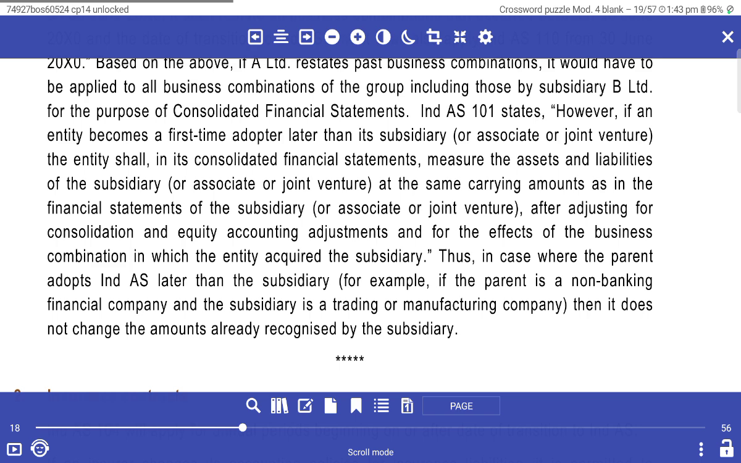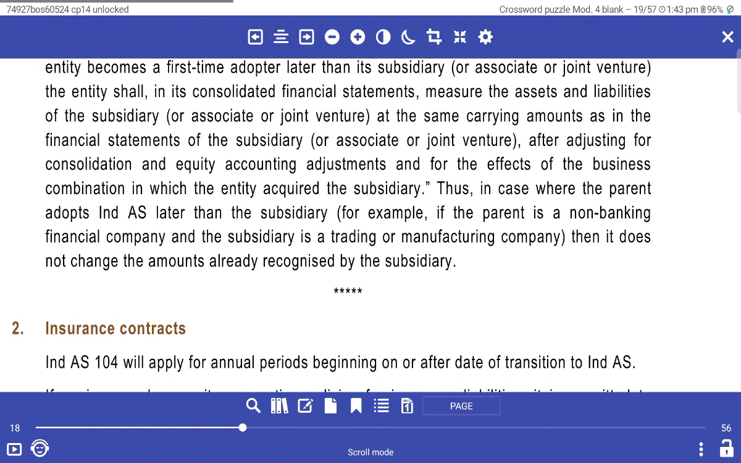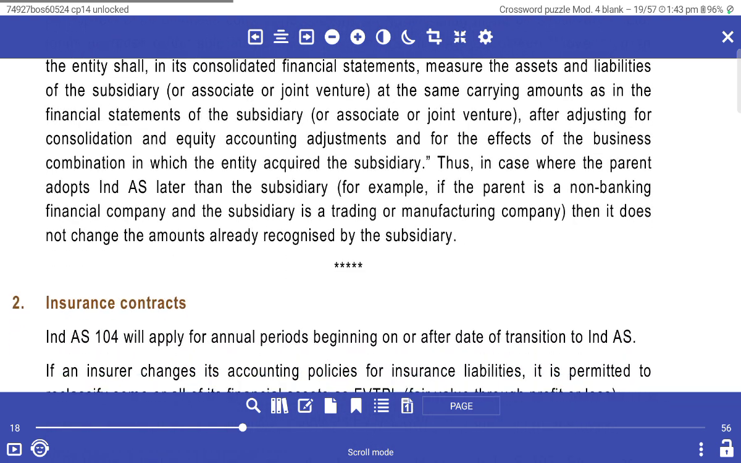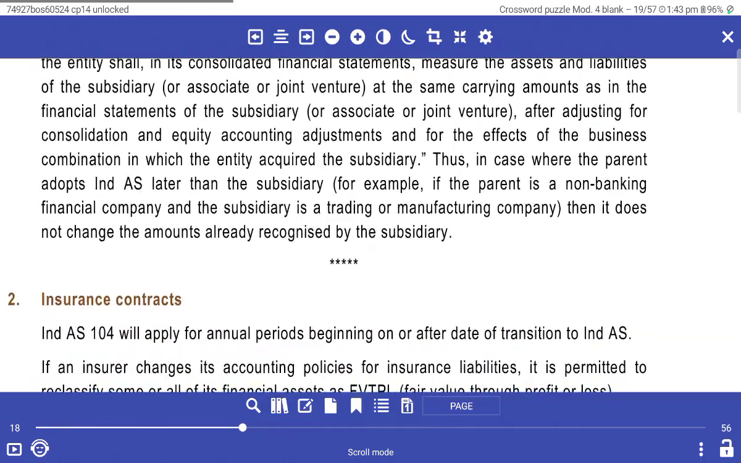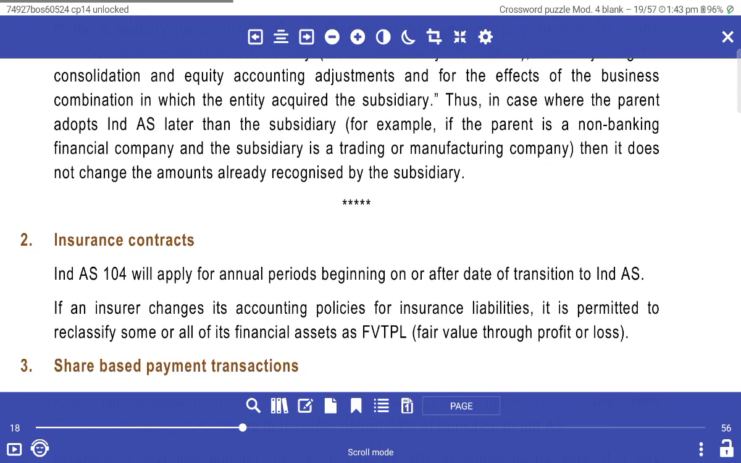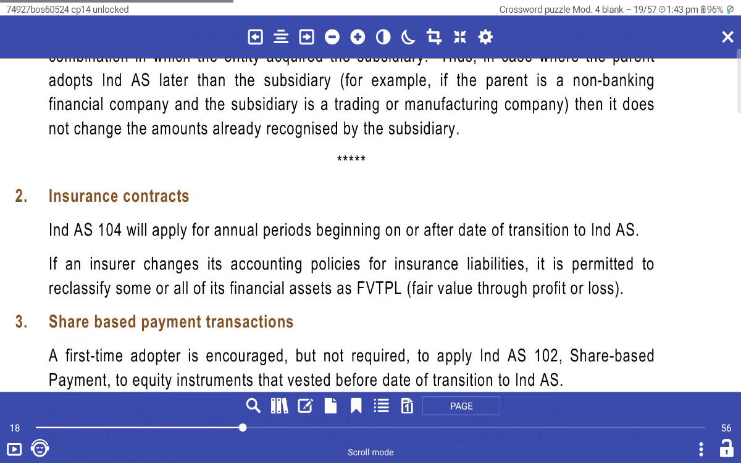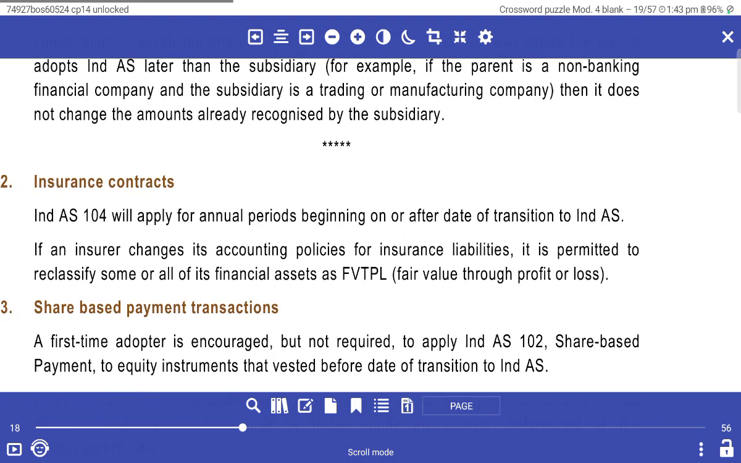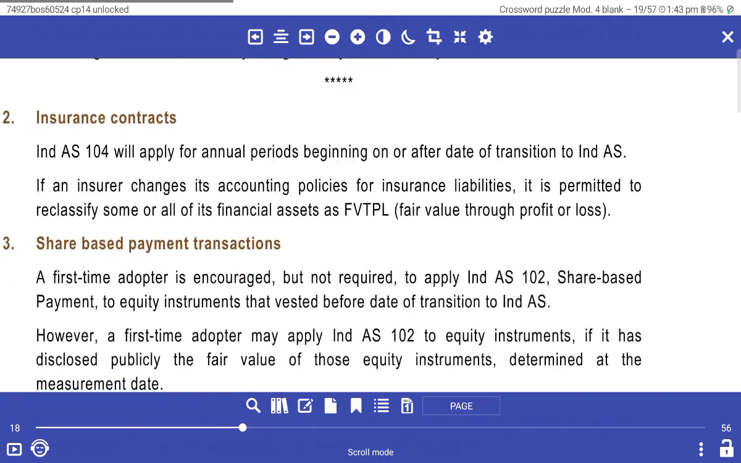However, if the entity becomes a first-time adopter later than its subsidiary, associate or joint venture, the entity shall in its consolidated financial statements measure the assets and liabilities of the subsidiary, associate or joint venture at the same carrying amounts as in the financial statements of that subsidiary, associate or joint venture, after adjusting for consolidation and equity accounting adjustments and for the effects of the business combination in which the entity acquired the subsidiary. Thus, this covers the case where the parent adopts Ind AS later than the subsidiary. For example, if the parent is a non-banking financial company and the subsidiary is a trading or manufacturing company, then it does not change the accounting already recognized by the subsidiary.